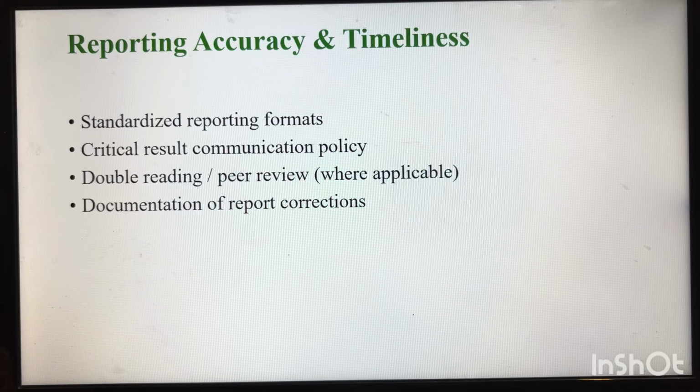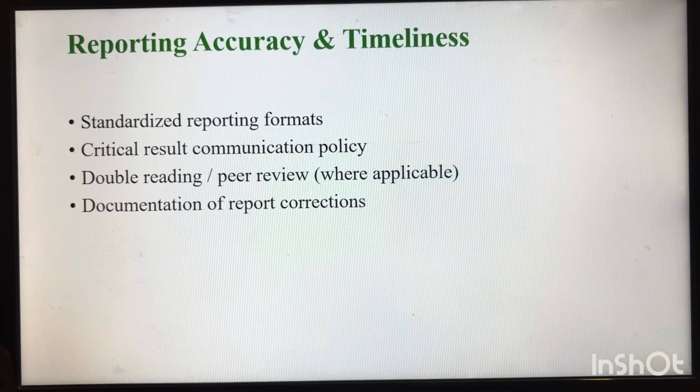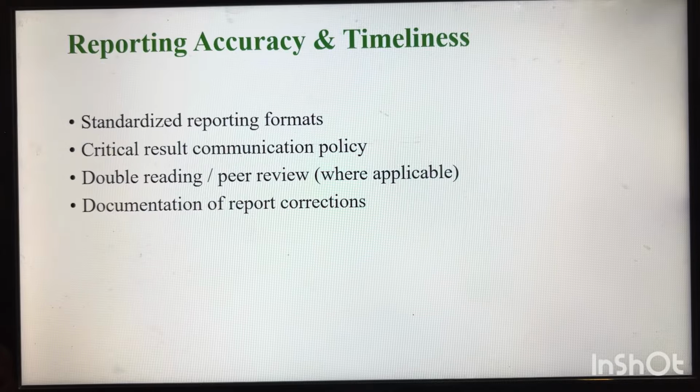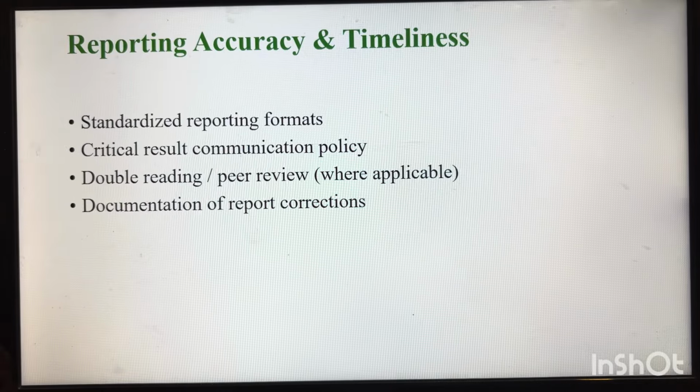Whenever any critical result has been found, the communication has to be documented in a register called the critical result reporting register, where all critical results are documented: who has informed whom, at what time, and what action was taken by the consultant.